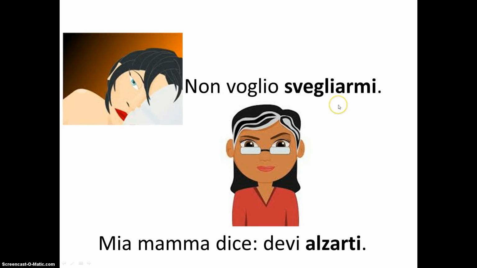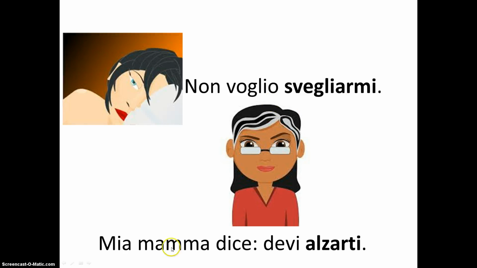In the first example, non voglio svegliarmi. I do not want to wake up. So we have the two verbs in a row, voglio, I want, and to wake up. Like in English, I don't want to wake up. To wake up is the equivalent of an infinitive in English. But you'll see that while the verb svegliar is in the infinitive, the si has changed to mi because I'm referring to myself. If this were he, you could say non vuole svegliarsi. If it was you, non vuoi, the tu form of volere, non vuoi svegliarti.